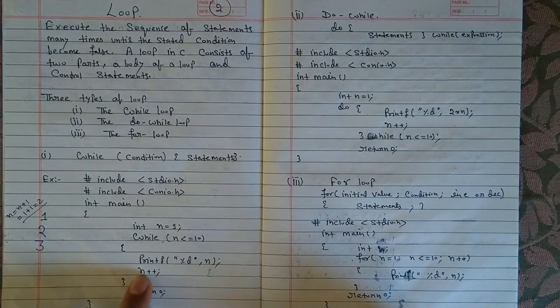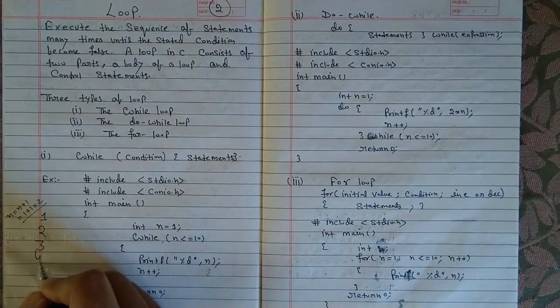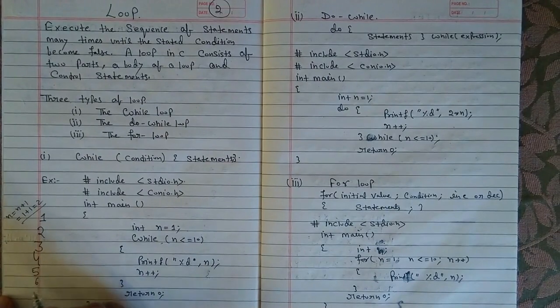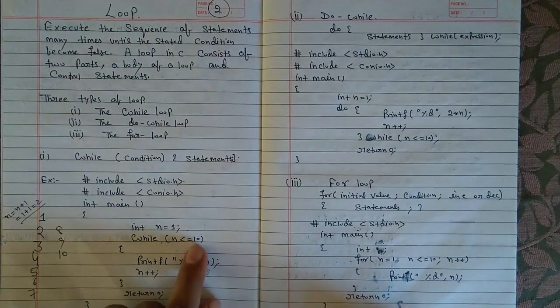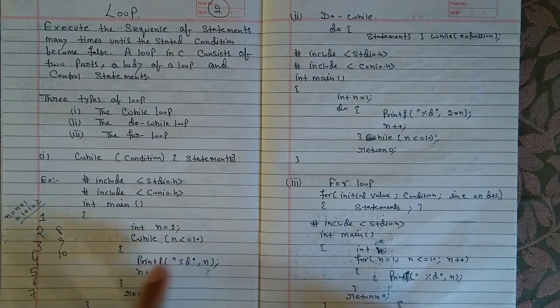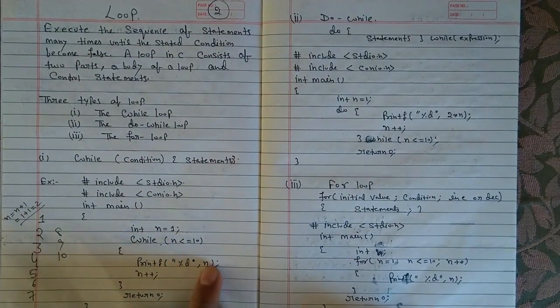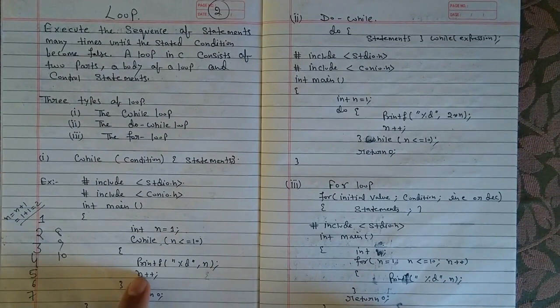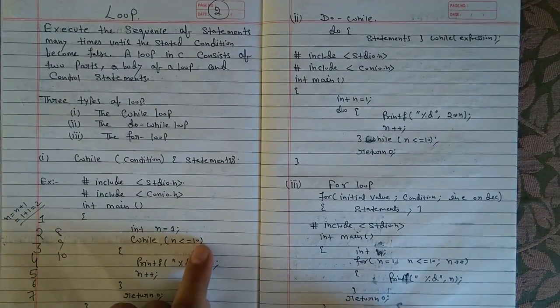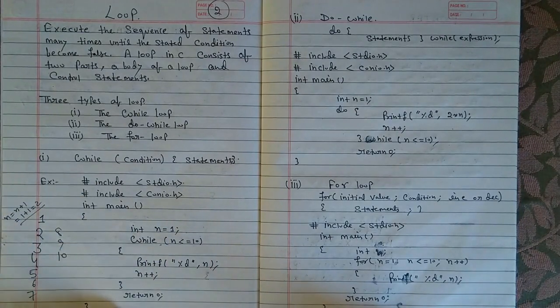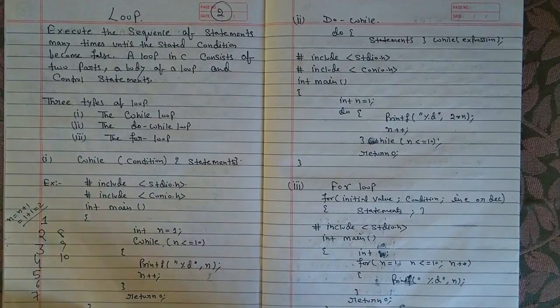Then n++. n++ means n is equal to 4 now. 4 is less than 10? Yes, it will print 4. Then again 5, then 6, 7, 8, 9, and at last 10. Is 10 less than or equal to 10? Yes, printf %d 10, it will print 10. Then n++. Now n is 11. Now again it comes here. Is 11 less than or equal to 10? No. Then it will come outside. Return is equal to 0. The program has been closed.